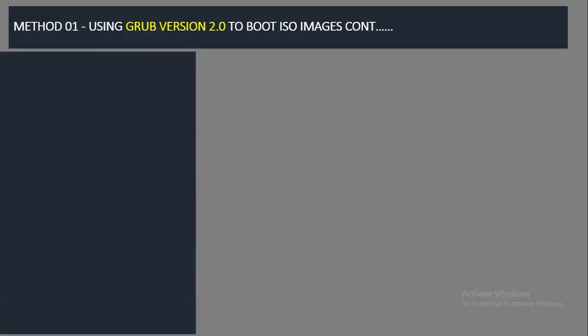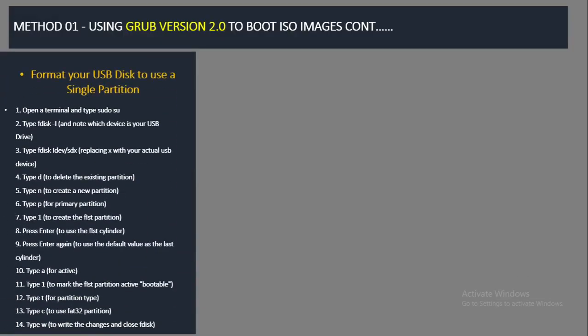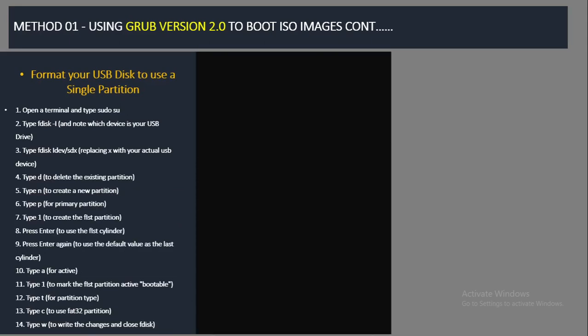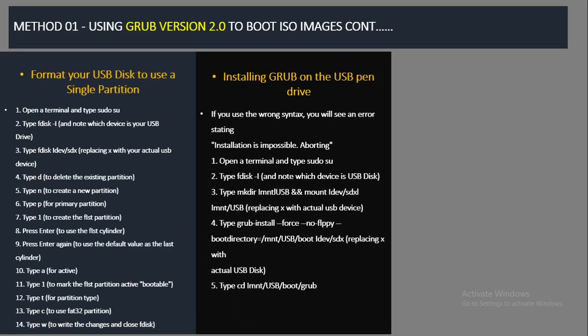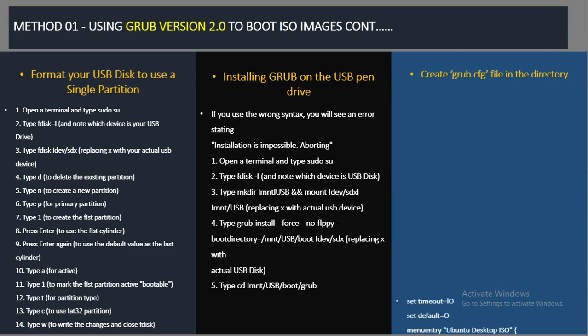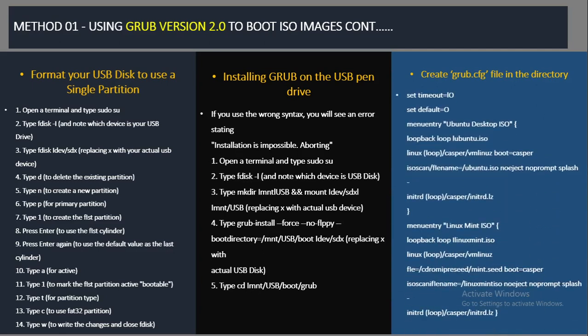Here they have mentioned all the steps of how to format your USB disk to use a single partition. Once the previous step is complete, we can install Grub on the USB pen drive using the commands below. Now they have created an important configuration file called grub.cfg in this directory. This is the file Grub looks at for the menu entries to display to the user.